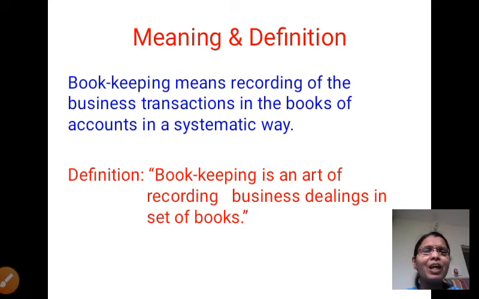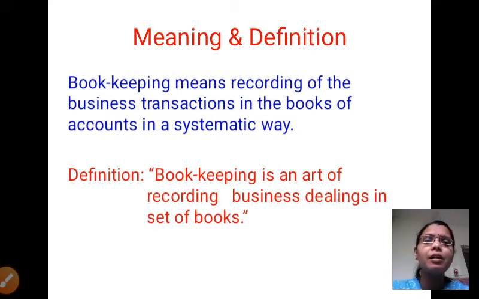No, we cannot paint a black color flower. So that's why we apply some rules and regulations. Same as that, in accountancy we apply some rules and regulations.